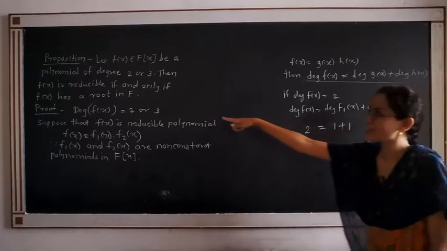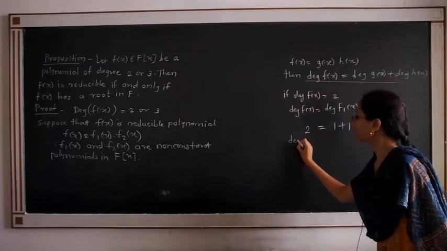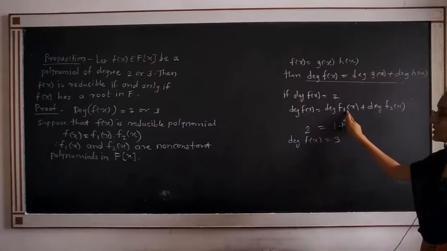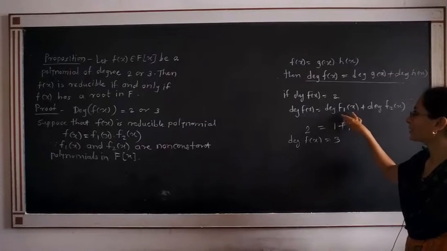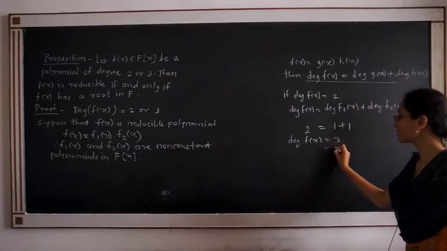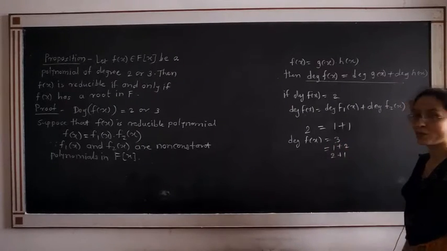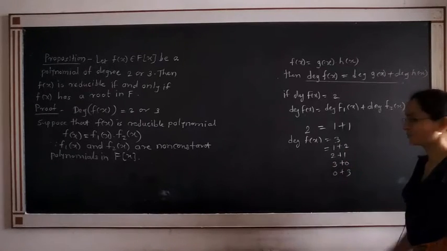Now in the second case, f(x) has degree 3. Suppose that the degree of f(x) is equal to 3. By this equation, what are the possibilities for the degree of f1(x) and the degree of f2(x)? 3 is written as 1 plus 2, or 2 plus 1, or 3 plus 0, or 0 plus 3.